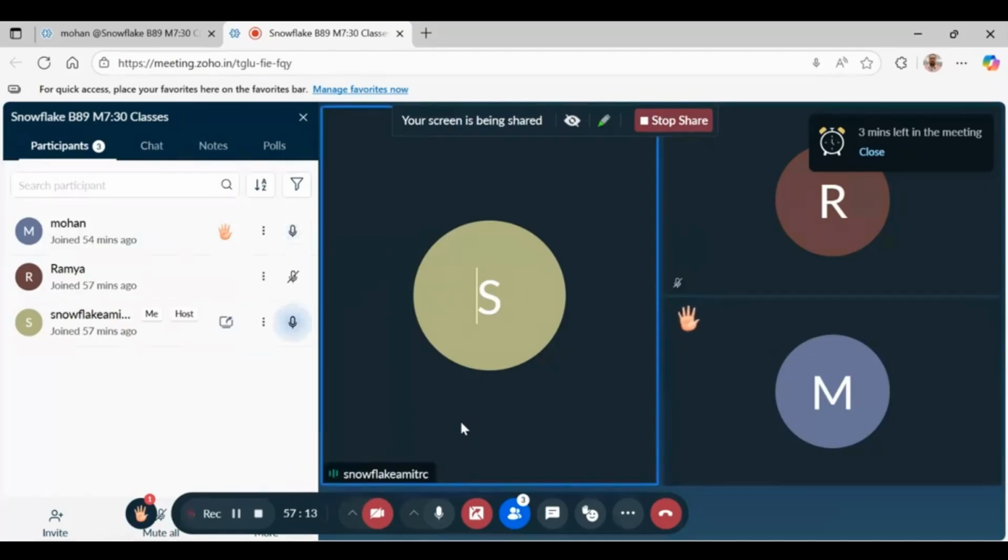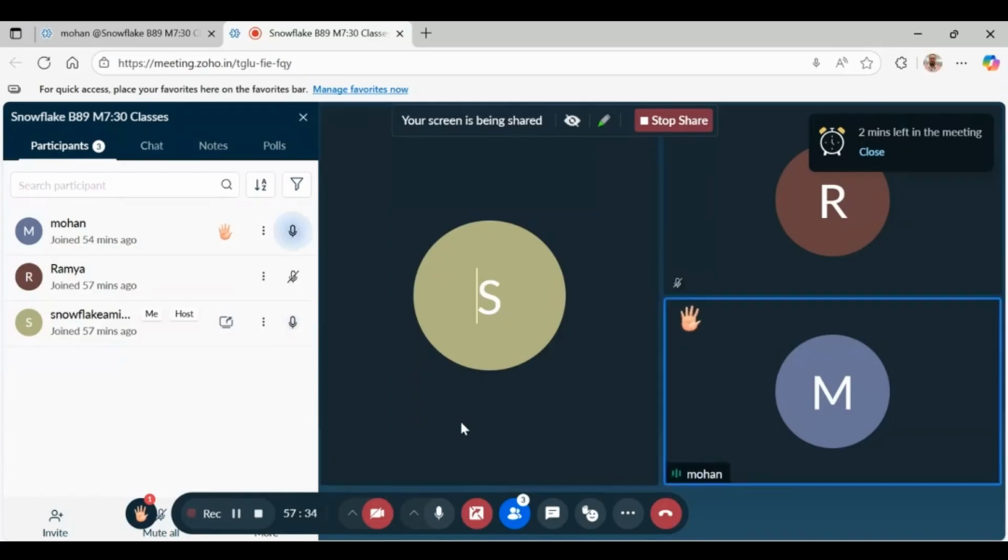No. In Snowflake, we don't have any specific transformation rules. The transformation rules will be decided by business, according to how they want to see the data. According to that, we will be writing the logic and transforming the data. Here, we don't have any transformation segregations. So we will be doing it only on the dimension tables, and based on the dimension tables, the user will be accessing it.